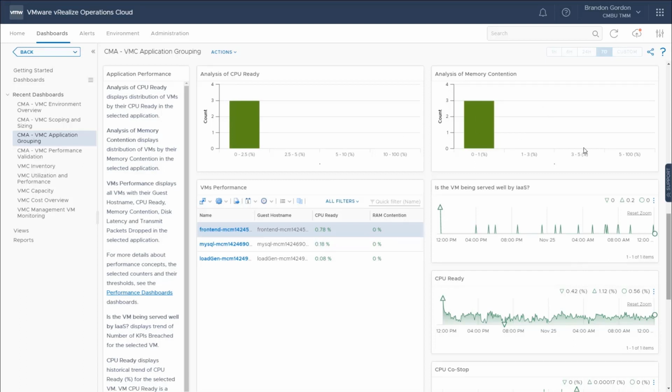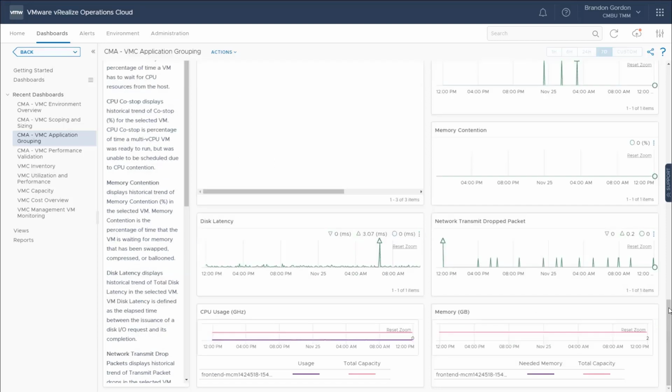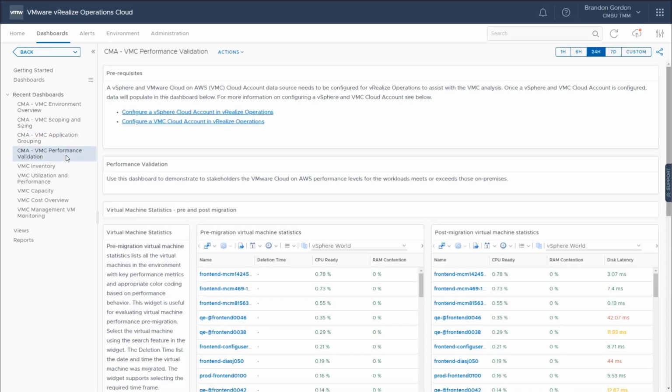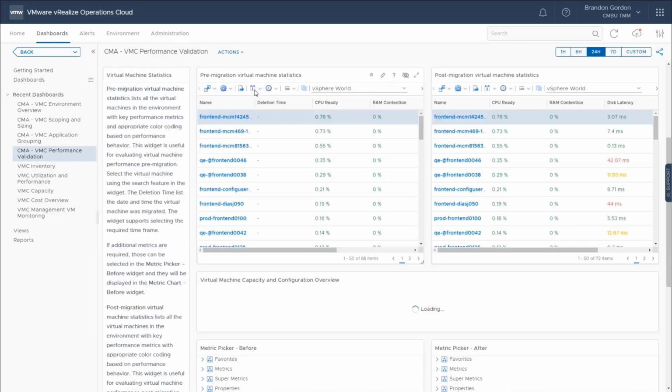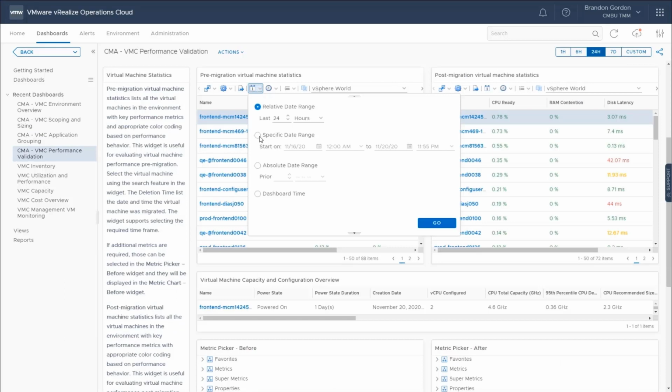And we also see it from a memory perspective. And then we can select individual virtual machines that make up the application and then look at the KPIs for these virtual machines. So we can look at things like CPU ready, co-stop. So this helps us get an understanding of how the application is performing before we do a migration. But after we do the migration, we'll come to this VMC performance validation dashboard. And with this dashboard, we can go in and specify our time range to compare before and after a migration.